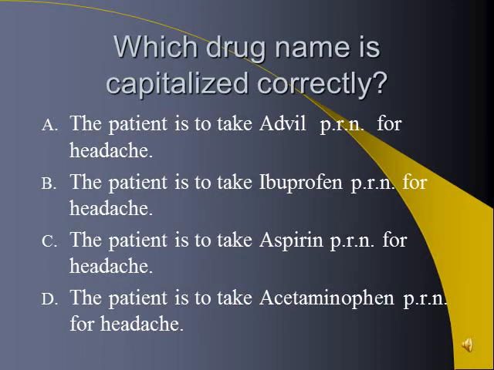That genus and species information is pretty heavy, so let's move on. Let's take a look at our next question here. Which drug name is capitalized correctly? A, the patient is to take Advil, PRN, for headache. B, the patient is to take ibuprofen, PRN, for headache. C, the patient is to take aspirin, PRN, for headache. Or D, the patient is to take acetaminophen, PRN, for headache. Which one of those drugs is capitalized correctly?